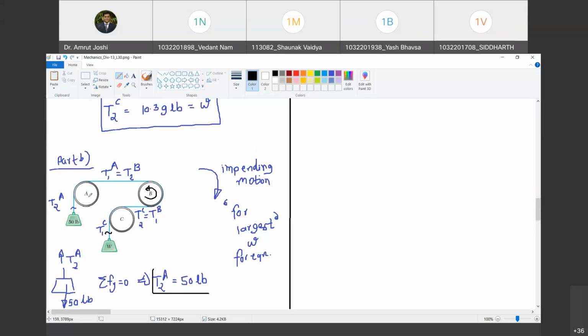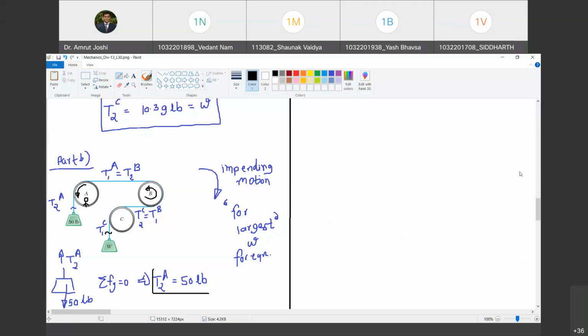Pay attention to pipe A. Are you with me? Yes, sir. If I ask you what is the direction of frictional force that pipe A exerts on the belt, what will you say? I will have to station the observer on pipe A. Do you agree with me? Yes, sir. With reference to pipe A, what is the direction of impending motion of the belt? The belt is moving in clockwise direction. Do you agree with me? Yes, sir. Therefore, pipe A must apply a frictional force in counterclockwise direction. Do you agree with me?